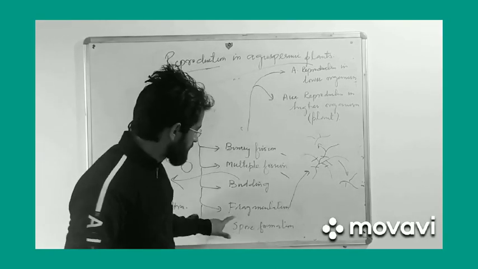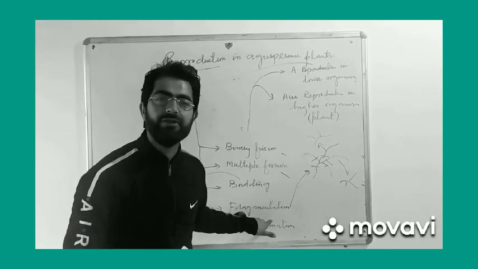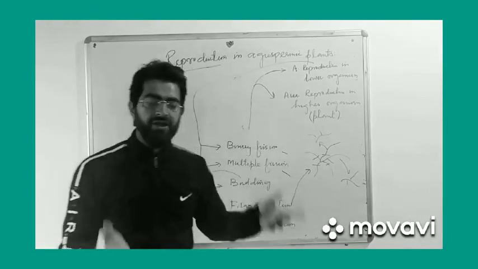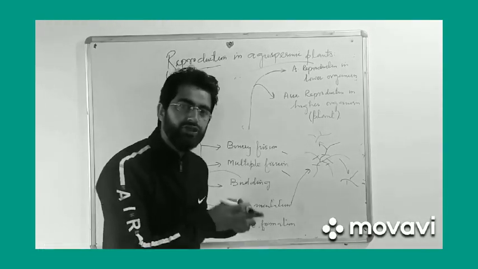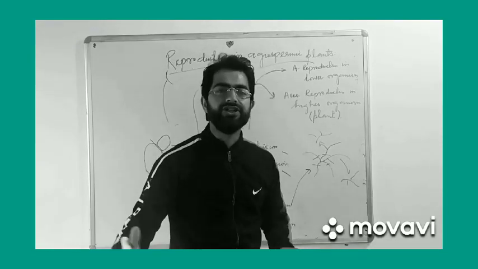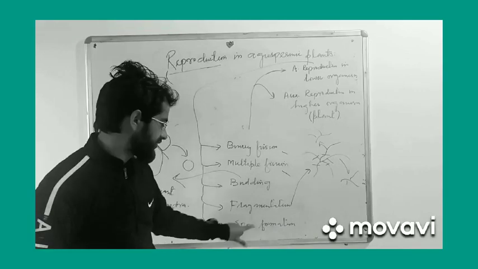It is a phenomenon in which the parent body splits into more than two parts and each part represents a new individual.